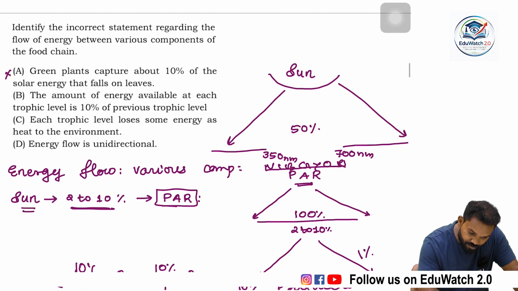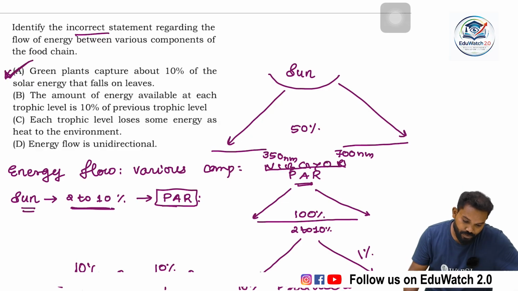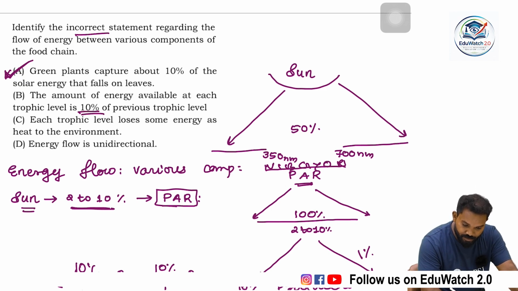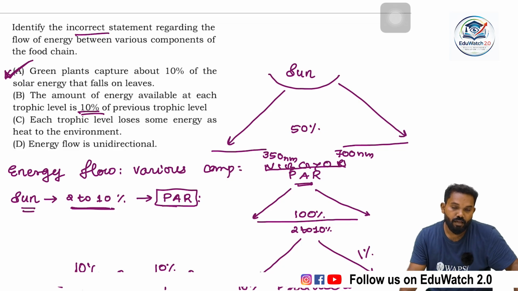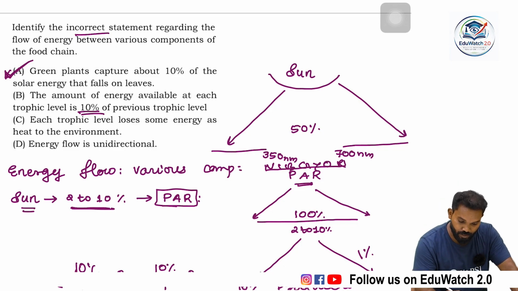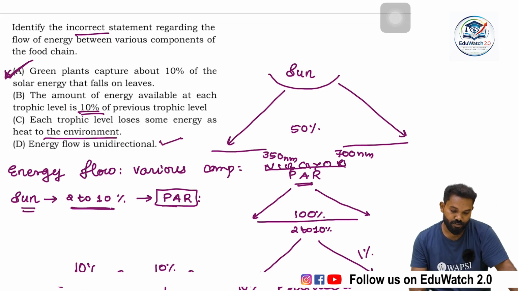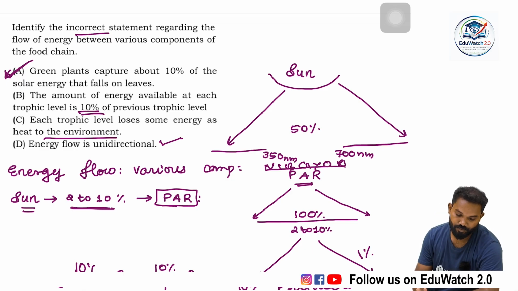So our question is to identify the incorrect one, and this one is incorrect. Then, the amount of energy available at each trophic level is 10% of the previous trophic level. It's correct. Only 10% of the previous trophic level is the available energy for the next trophic level. Each trophic level loses some energy as heat to the environment, because total energy does not transfer to the next level. Energy flow is unidirectional. It's a 100% true statement.